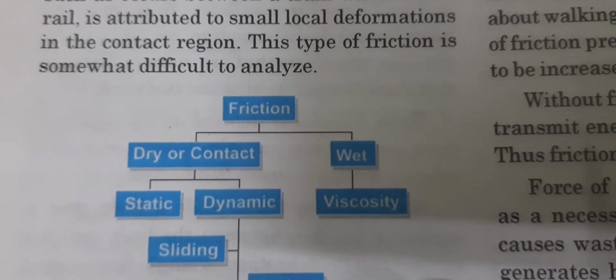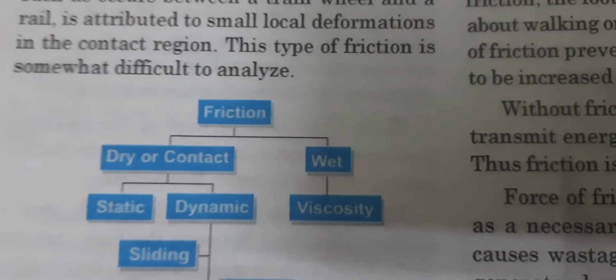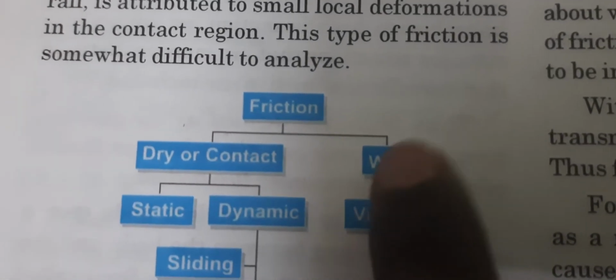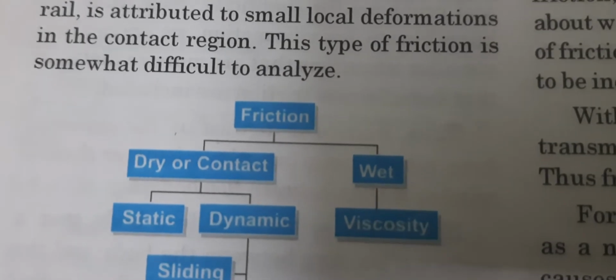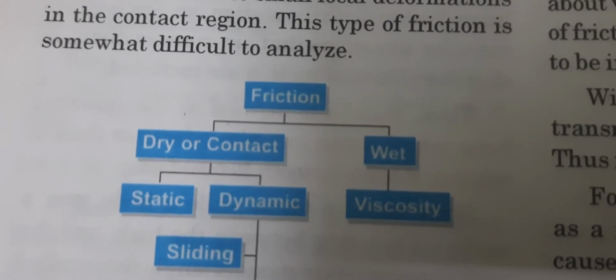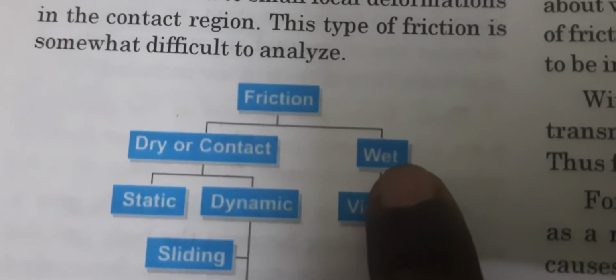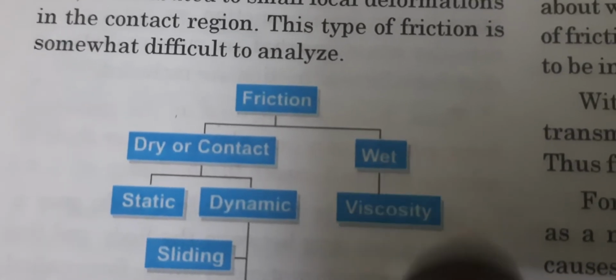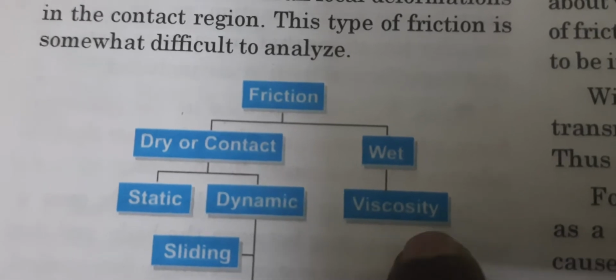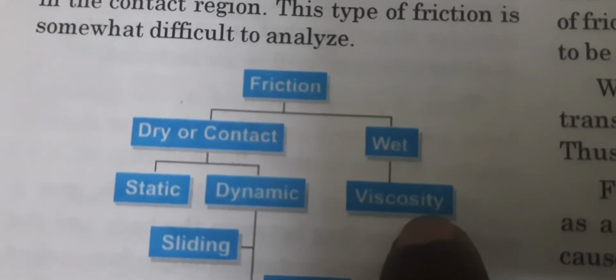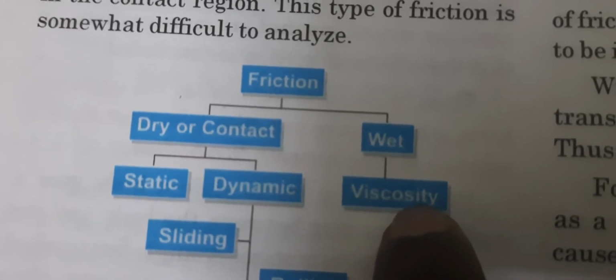Molecules of liquid and gas are free to move, but in the course of their movement they sometimes come in contact with each other also. They rub with each other, and rubbing creates friction. So that friction which is getting created in fluids, that is liquids and gases, is known as viscosity. So wet friction's other name is viscosity.